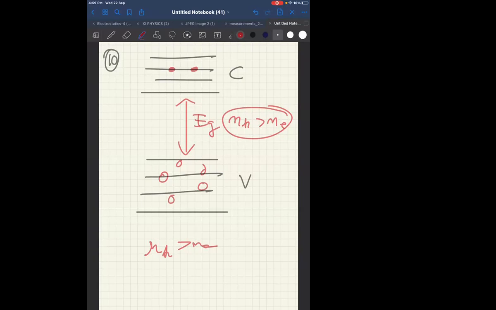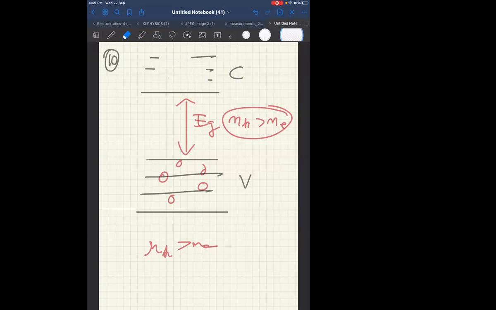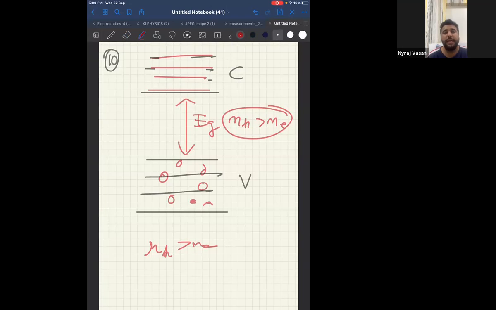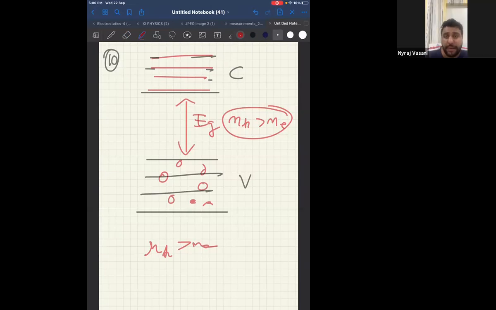Also, if the question had nothing in the conduction band, if it was empty, then there is no point of counting holes and electrons. I hope you understood why, because it's directly an insulator. If in the conduction band there is nothing, then you cannot count number of holes and number of electrons in the system and tell whether it's p-type or n-type. Then it is not a semiconductor itself because the conduction band is empty.